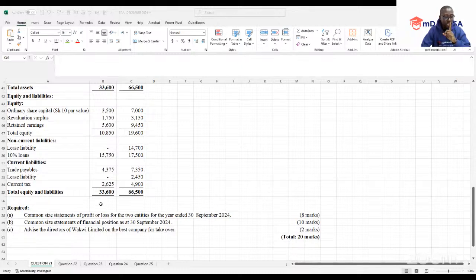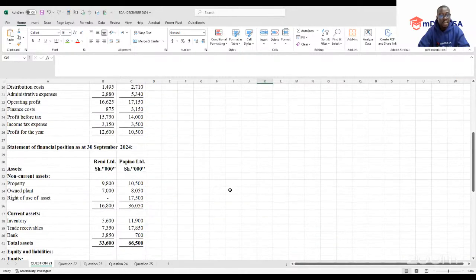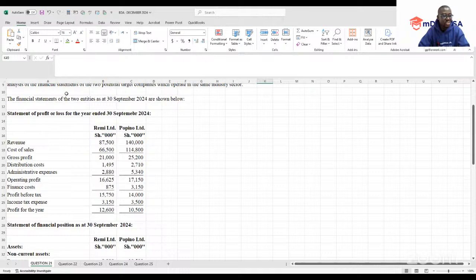So we are told common size. It is important that whenever you're dealing with common size, you understand that common size is simply statements prepared as a percentage of a common base, where you'll find that it is very easy to prepare. And this is what I want us to do together. We want to prepare a common size statement of profit and loss for the two entities for the year ended 30th September 2024. See how this concept is easy. You're going to agree with Mwalimu that honestly, this concept is easy.